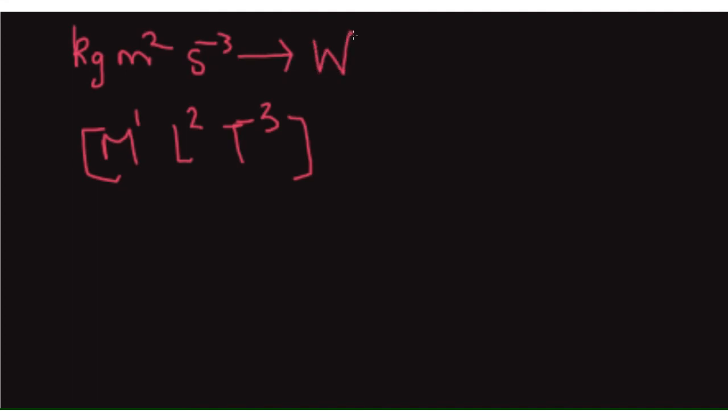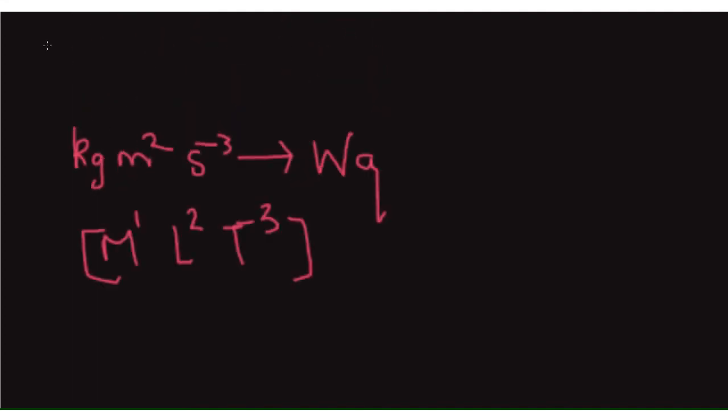So the dimensional formula, so M L T. So for mass power is 1, for length it is 2, and for time it is -3. Here we get a dimensional formula. Now I was talking about that watt, right? This unit is called as watt, W-A-T-T.